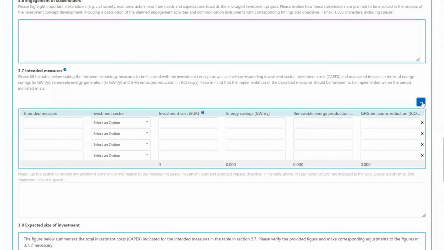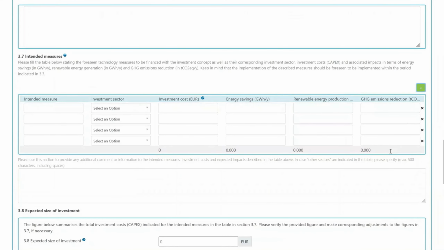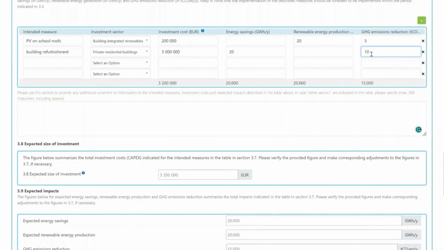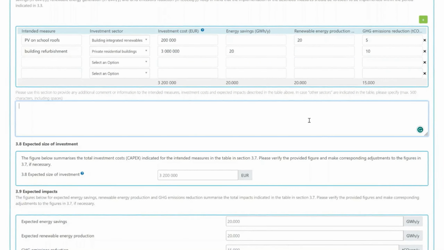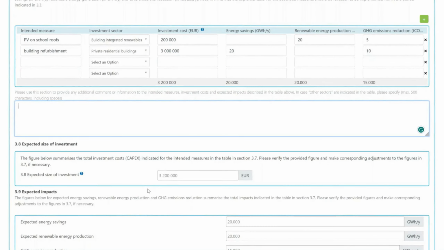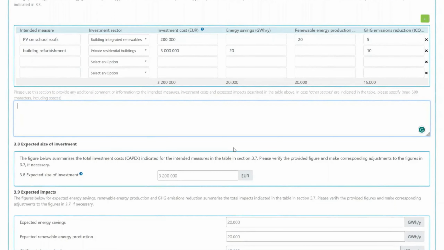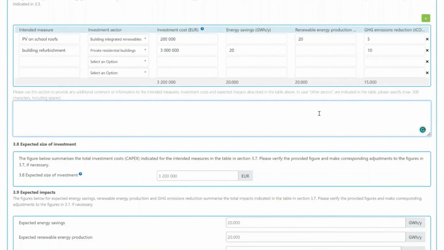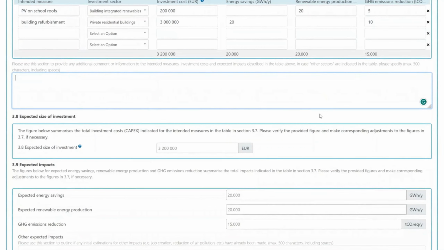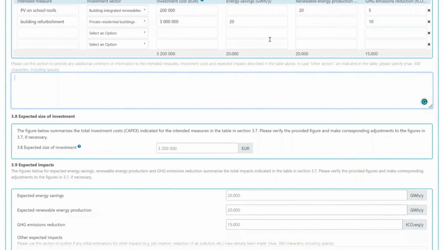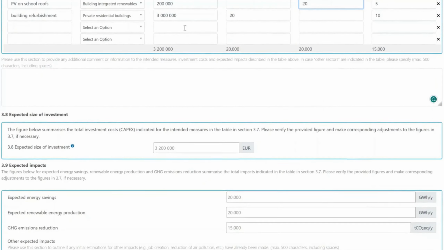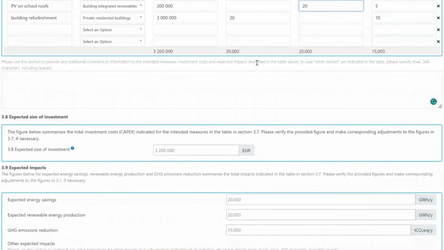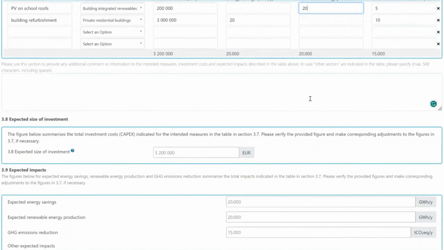Fill the table stating the foreseen technology measures, as well as the corresponding investment sector, investment costs, and associated impacts in terms of energy savings, renewable energy production, and GHG emissions reductions. The sections 3.8 and 3.9 will be filled in automatically after providing information in the sections above.